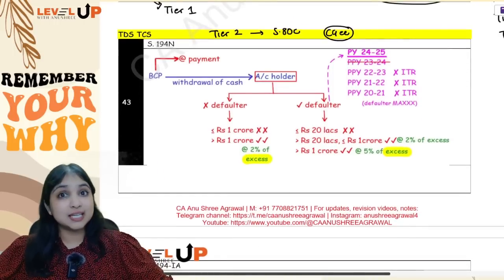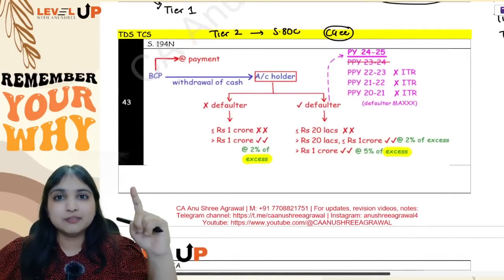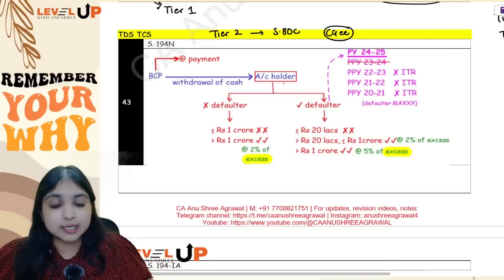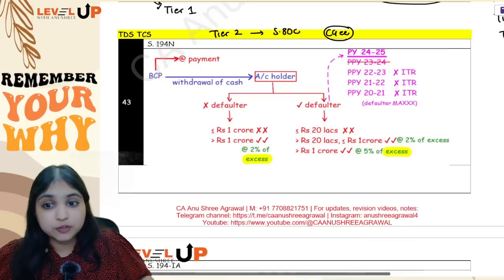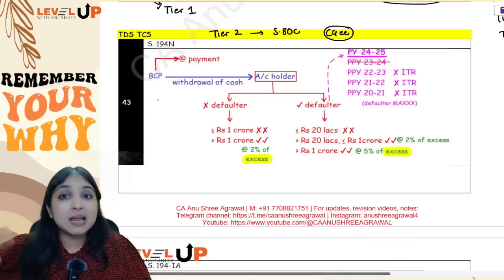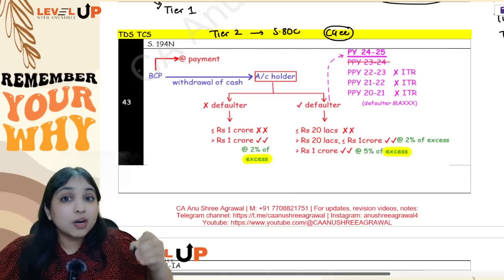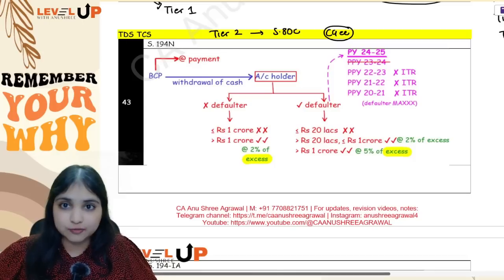Let me take you to the TDS adjustments now. Under TDS, two sections I want to discuss with you, 194N and 194IA. 194N applies to cash withdrawals. If you are an account holder and you are withdrawing cash from your own account from BCP, that is bank, cooperative bank or post office, at the time of withdrawal BCP will deduct tax under section 194N. At what rate they deduct tax depends upon whether the account holder is a defaulter or not.